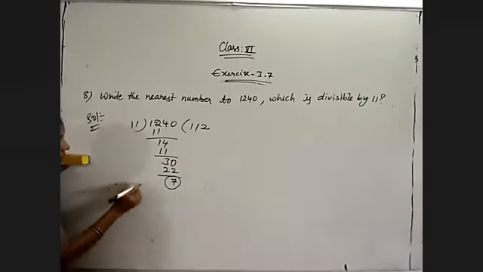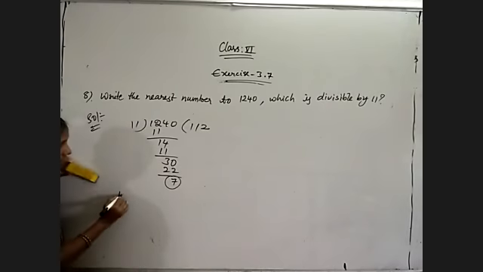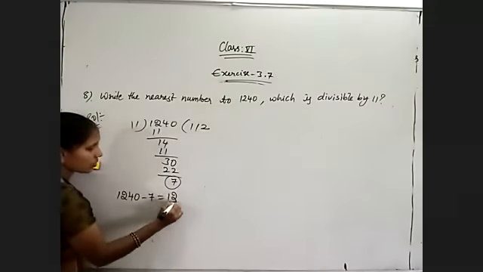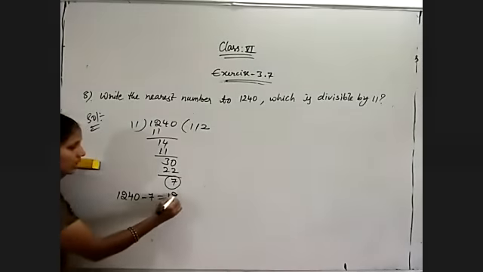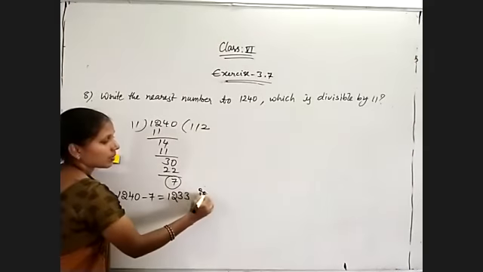So therefore, if I subtract 7, I get 1240 minus 7, which is equal to 1233, divisible by 11.